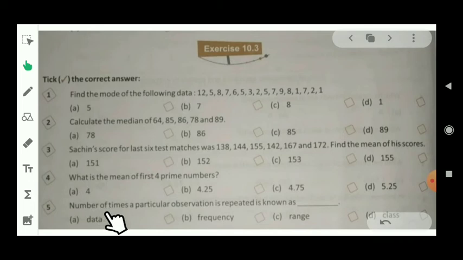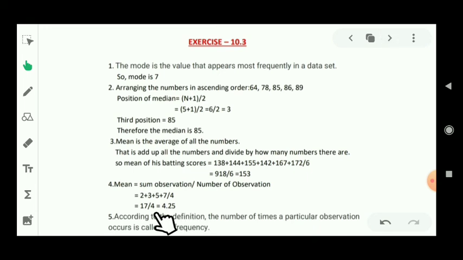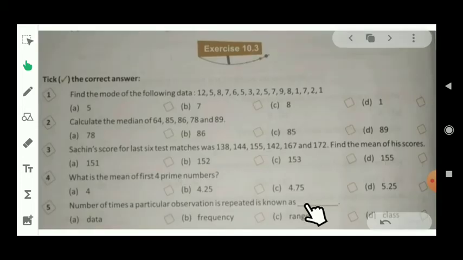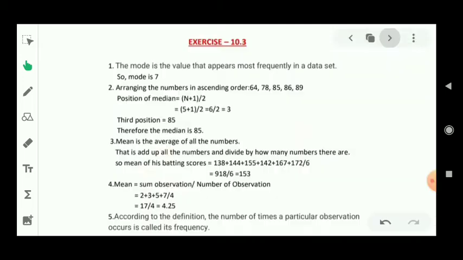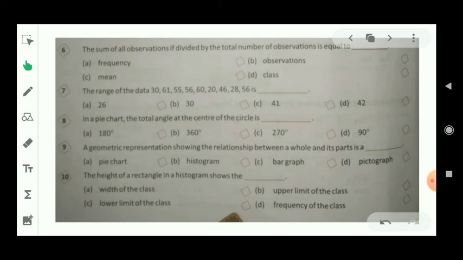Let's see question number 5. The number of times a particular observation is repeated is known as what? It is a definition, students. So let's see the definition. According to the definition, the number of times a particular observation occurs is called its frequency. That means it is called frequency. Which option will be right? Option number B, frequency.